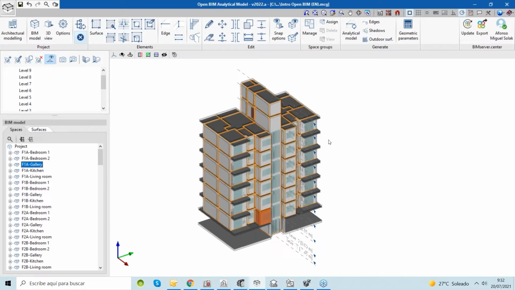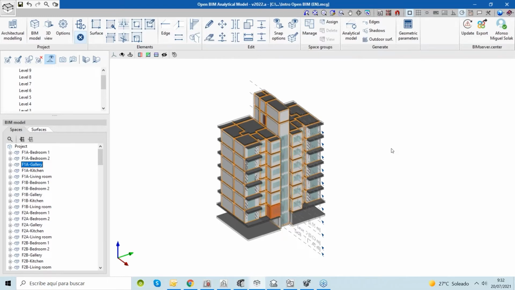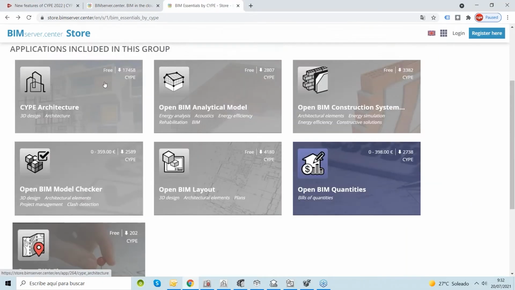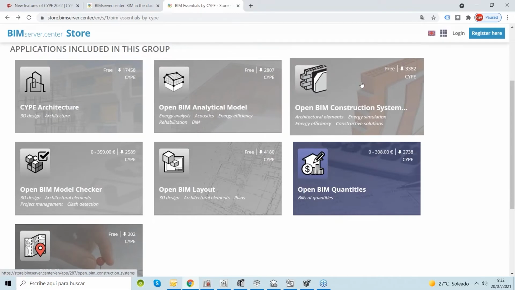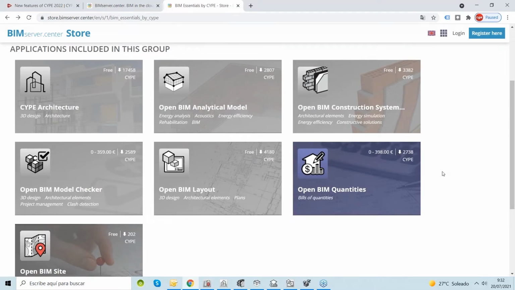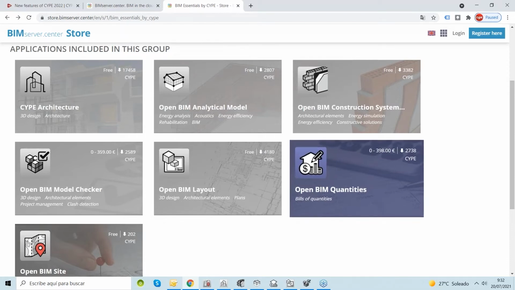With these two pieces of information, so information related to the construction systems and an analytical model, you can export this information again to the cloud, and then you can connect with your software to run your thermal simulation analysis, for example. All right. So just coming back here to our list of software. We have our terrain, we have our BIM model, we have information related to the construction systems, we have our analytical model. Something more, other information that could be interesting for us, that could be part of the BIM workflow that someone is adopting.